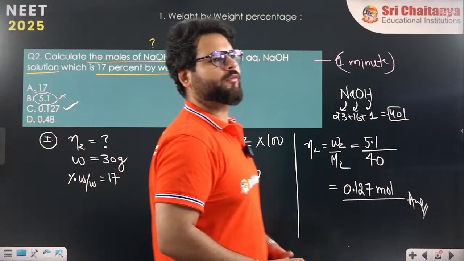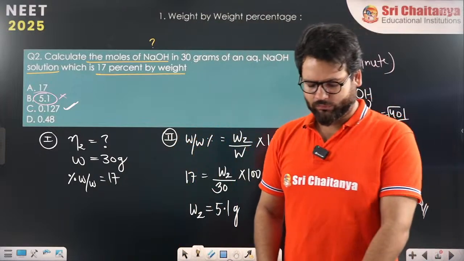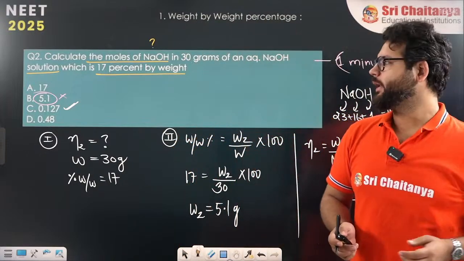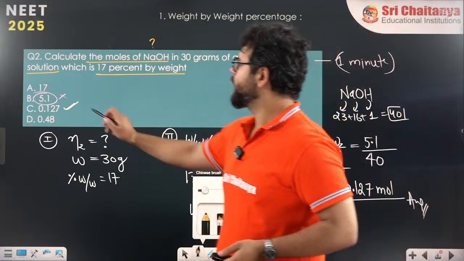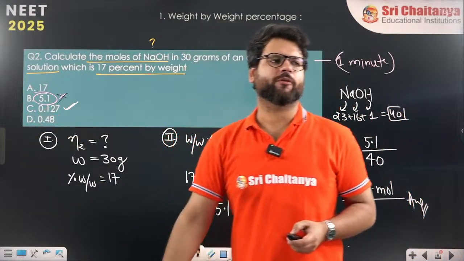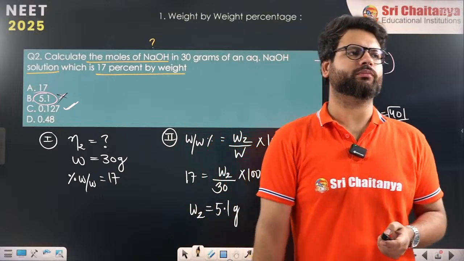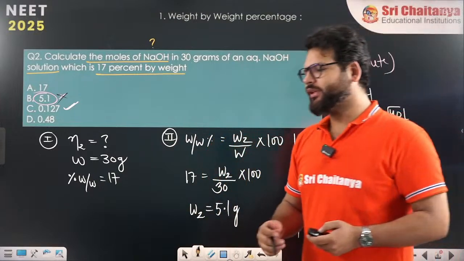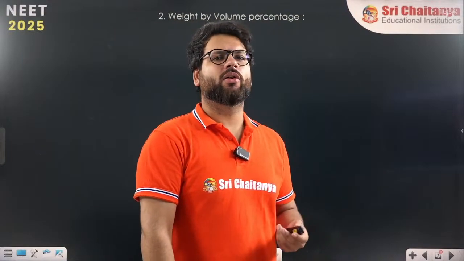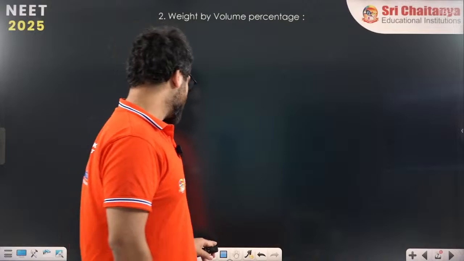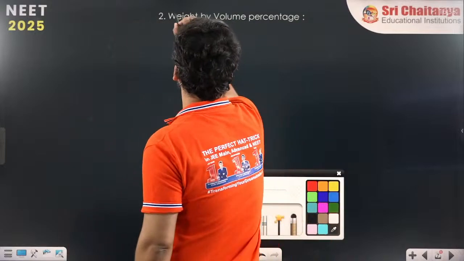Okay, I hope all of you got the correct answer. Now let's go for the next type of concentration term. The next type of concentration term is very similar to this one, that is weight by volume percentage.